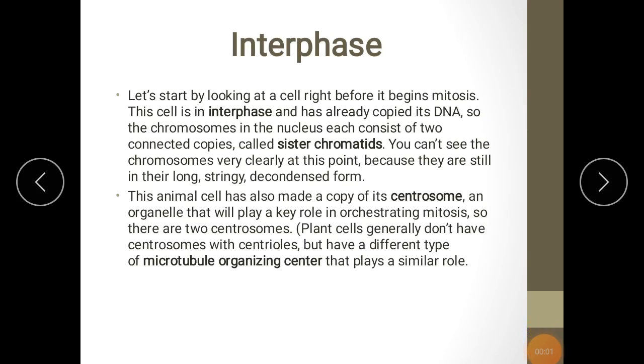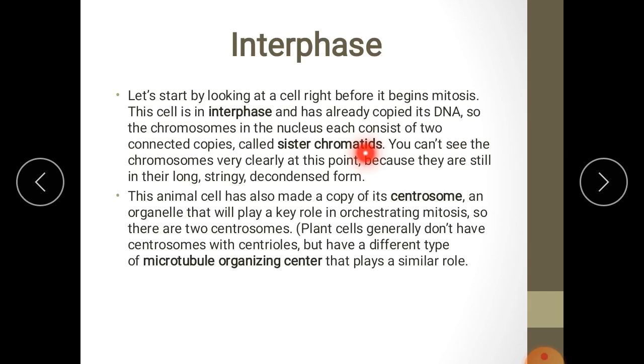Okay, interphase. Let's start by looking at a cell right before it begins mitosis. This cell is in interphase and has already copied its DNA. So the chromosomes in the nucleus each consist of two connected copies called sister chromatids.